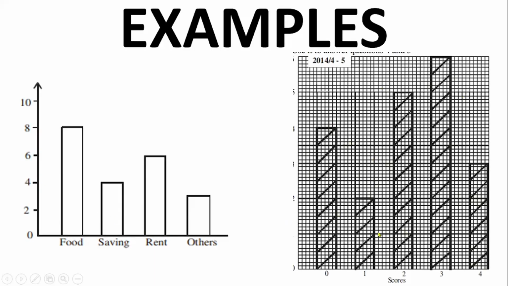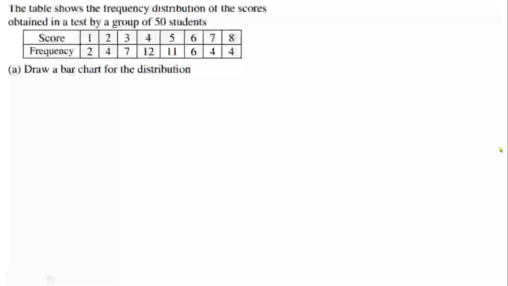So this is a bar chart that is drawn on a graph as an example of a bar chart. These are the things you are going to be seeing, or constructing, in this video. So now, for example, this is the information you are going to be representing on a bar chart. This is a past question.